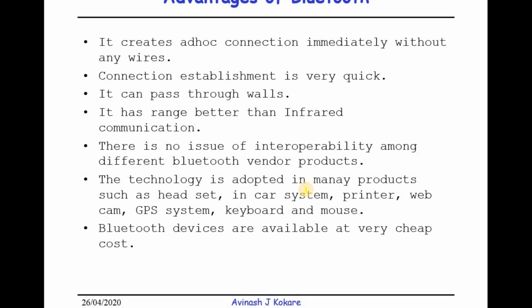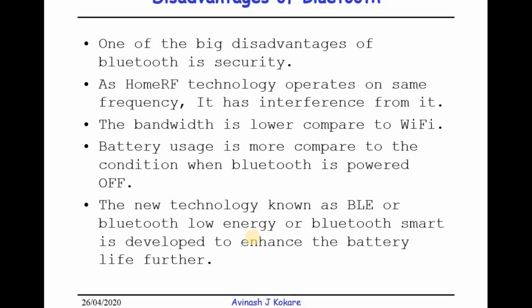The technology is adopted in many products such as headset, in-car system, printer, webcam, GPS system, keyboard, mouse. Like this, different hardware nowadays uses the Bluetooth technology for connections. Bluetooth devices are available at very cheap cost. The cost of the Bluetooth is very cheap nowadays.